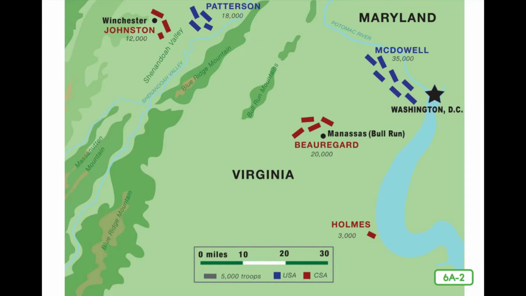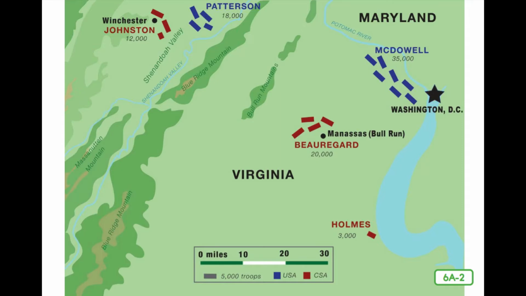After all, the Union had more people, more factories, a larger army, and a powerful navy. The first true test between the armies of the North and the South came in July 1861 in the state of Virginia. Virginia is home to the city of Richmond, the capital of the Confederacy at the time of the Civil War. Today, Richmond is the capital of Virginia. Virginia also touches Washington, D.C., the capital of the United States.